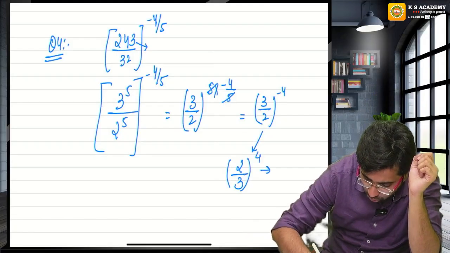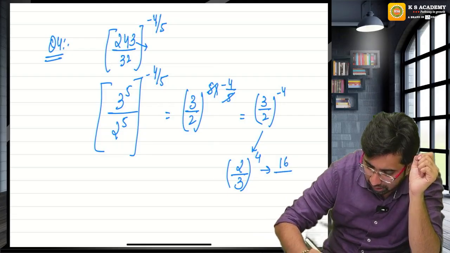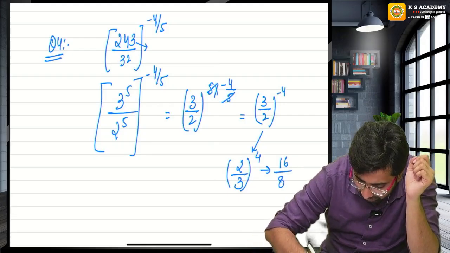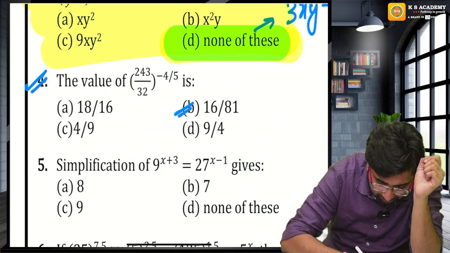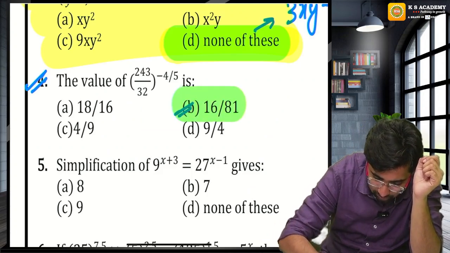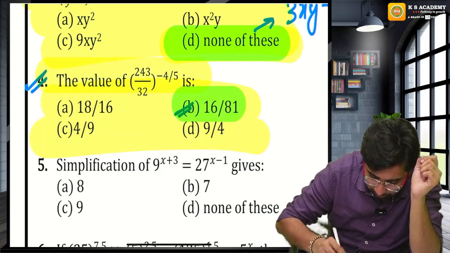Can I say this is 2 raised to the power 4, which is 16? 3 raised to the power 4 is 81. So the correct answer is 16 upon 81. That is option B, the right answer.